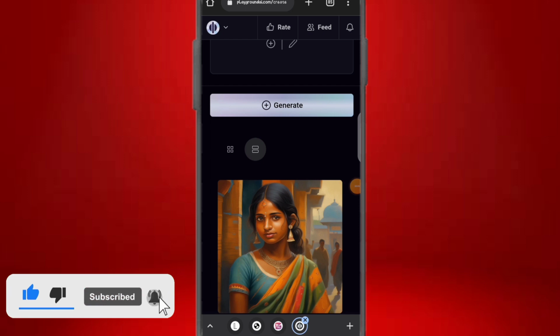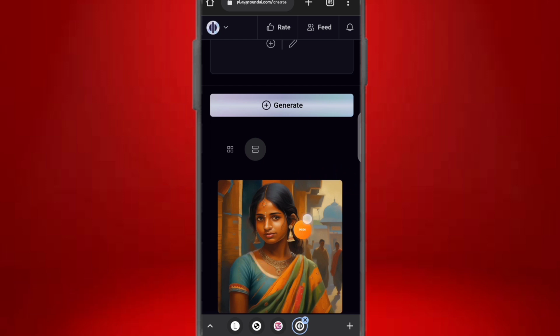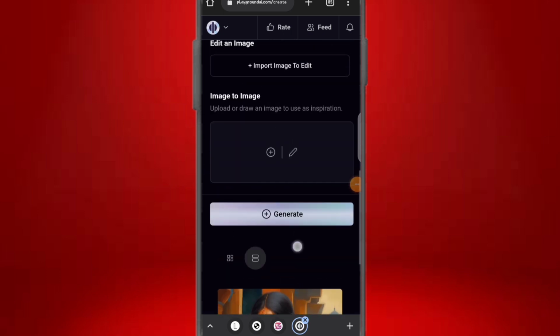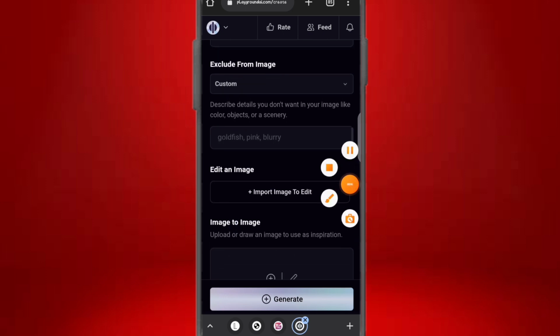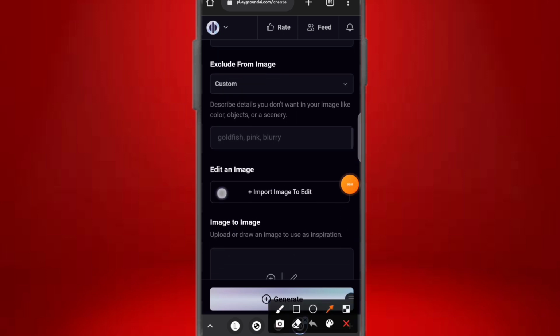Alright guys, now this is what we just generated right now. You can see this is a young Indian woman, and it is a realistic AI picture. Now you can come here, you can import an image you want to use. It says image to image, upload or draw an image to use as inspiration, and you can also edit images in this very platform. So this is the first platform you can generate free AI images from. So you don't have to use Midjourney or pay for their monthly plan to generate AI. Now the next platform is going to blow your mind.